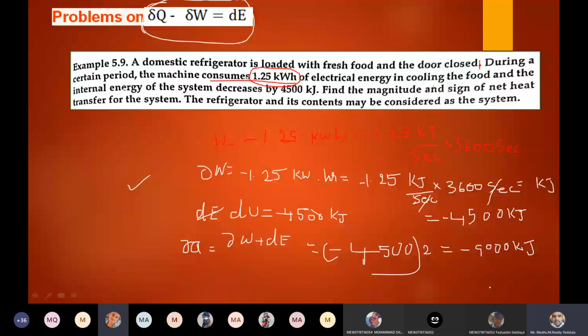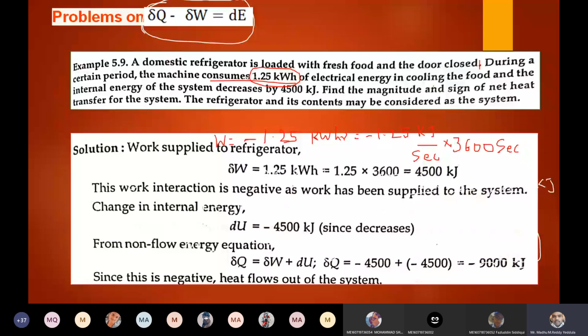As we know, in the working of a refrigerator, the main objective is to always remove heat from the goods and reject it to the atmosphere. Therefore, whatever sign we are getting is correct, because a negative sign indicates that heat is rejected from the system to the surroundings. So minus 9,000 is the answer. The negative sign indicates that it is decreased. So this is the first problem.